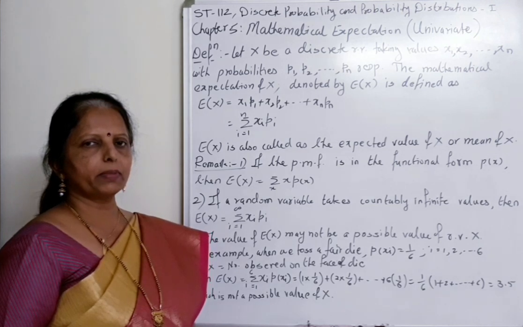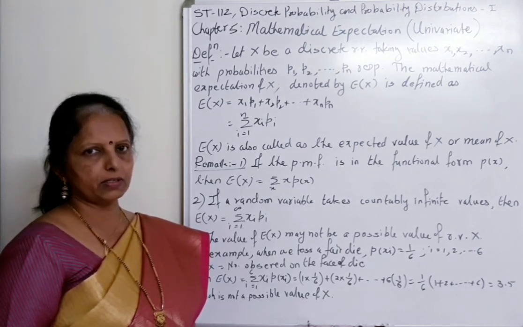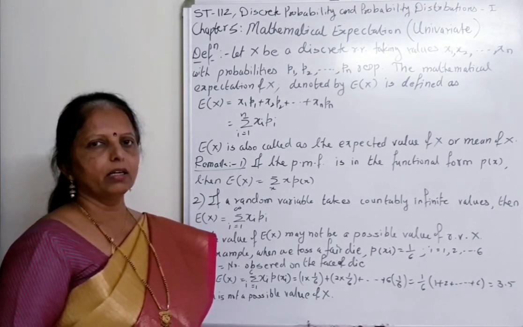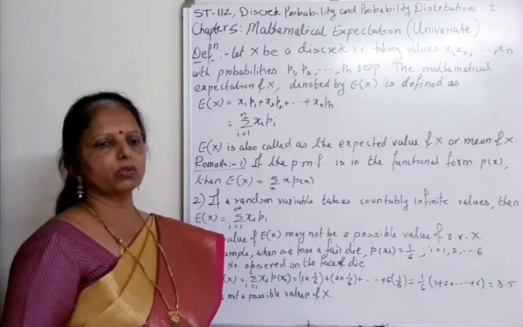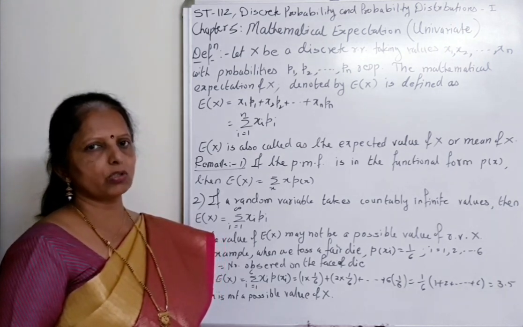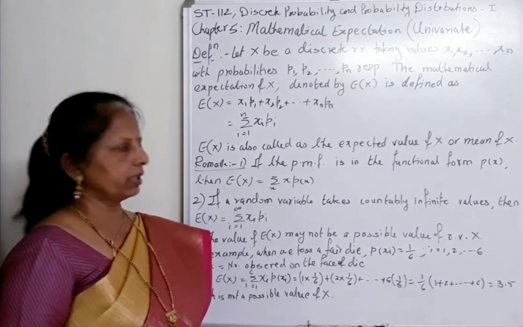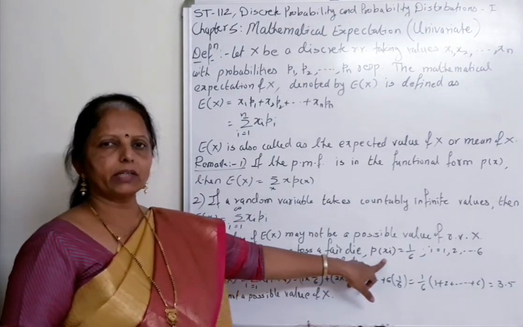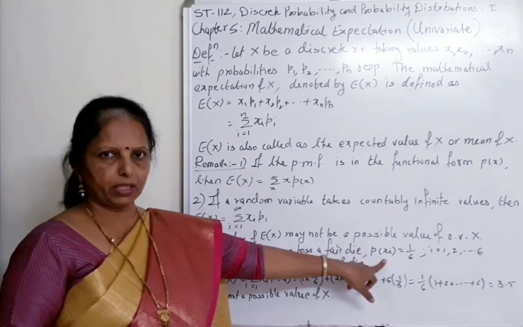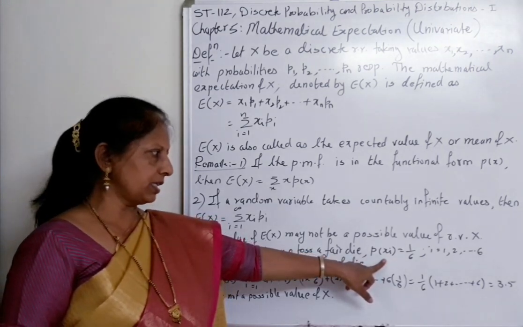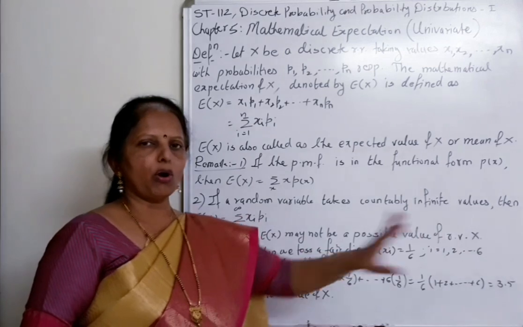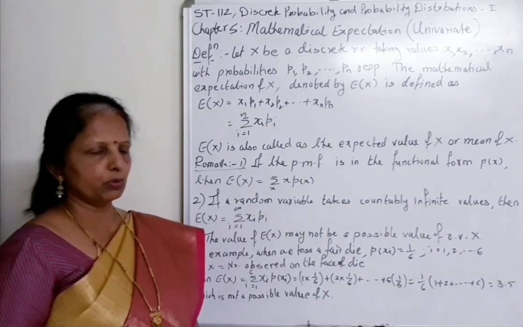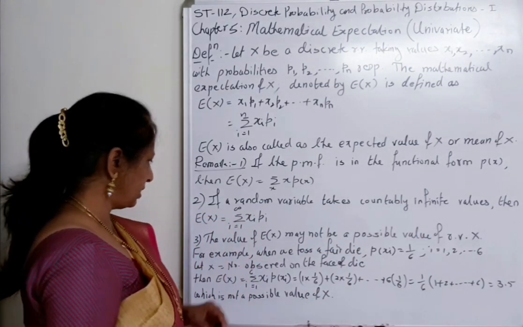The sample space omega is 1, 2, 3, 4, 5, 6. And the probability of each sample point will be 1 by 6 because it is a fair die.